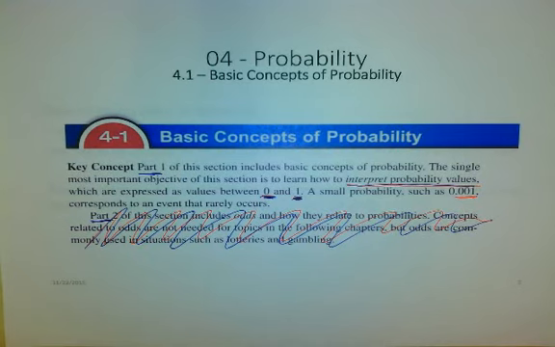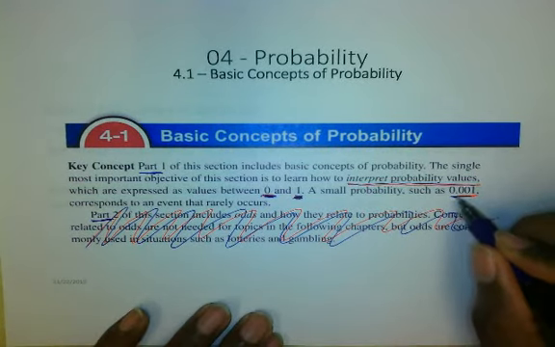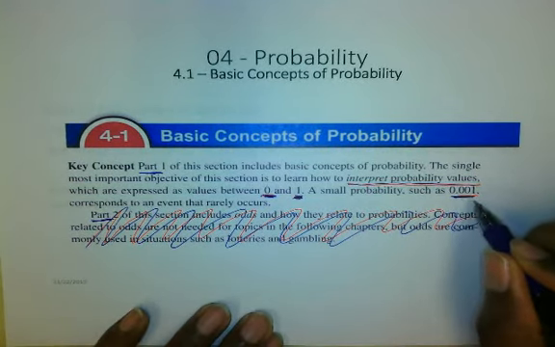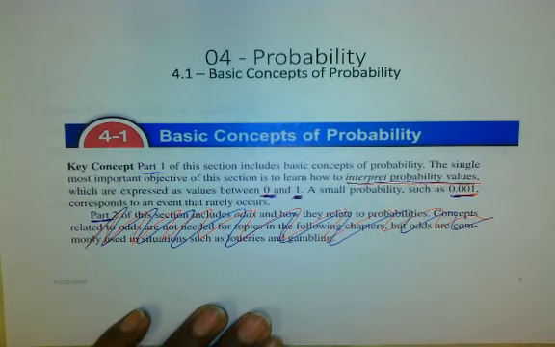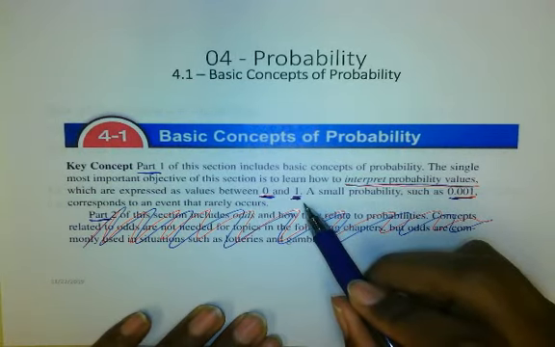Zero means that the event never occurs. A probability that's very small, like 0.001, you might say never occurs, but truly it's an event that rarely occurs. You may not witness it in your lifetime, but it does occur. And then you can have an extreme value that's always likely to occur, which is a value of 1.